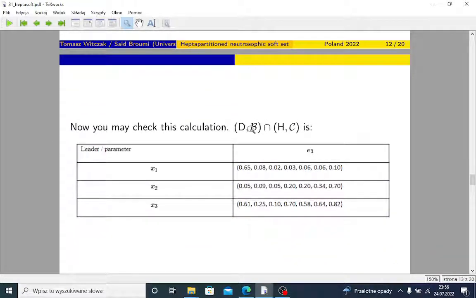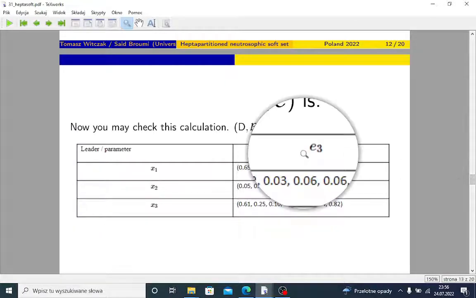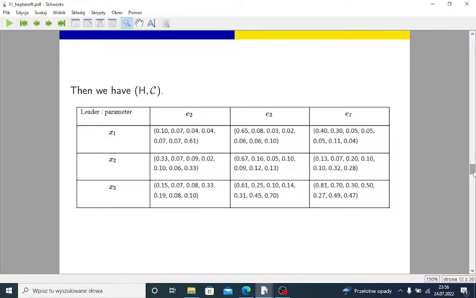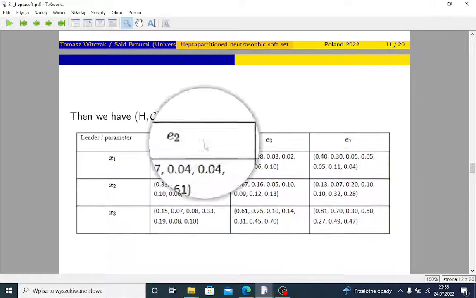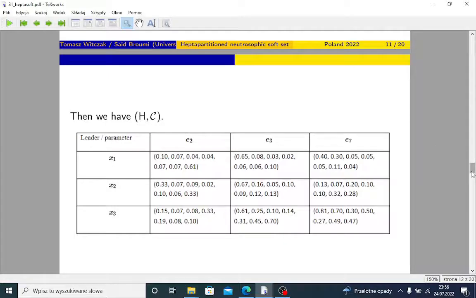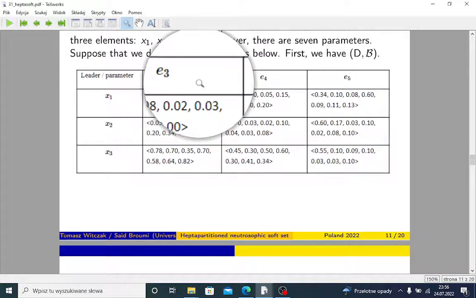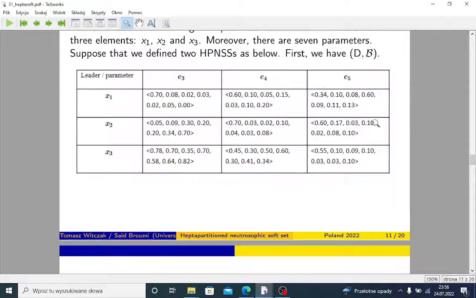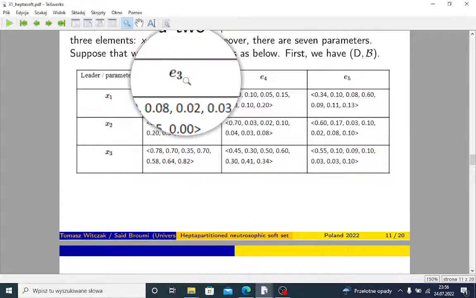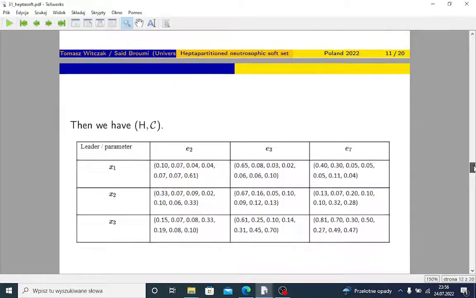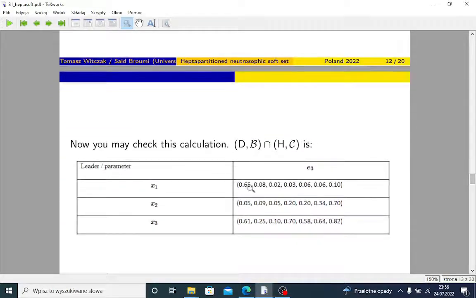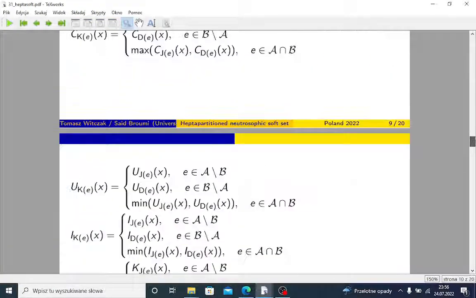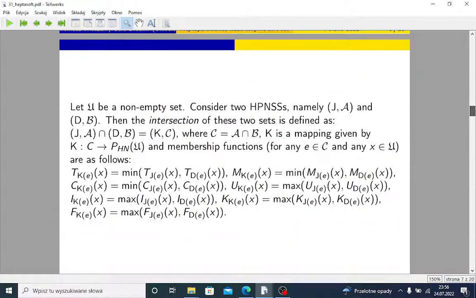We may calculate the intersection. So in case of intersection, we must check if there is any common parameter, and this is E3, because, as you can see here, we have E2, E3, E7, and here we have E3, E4, E5, so the intersection of parameters of criteria sets is exactly E3. And then we just use those operations which have been defined here.